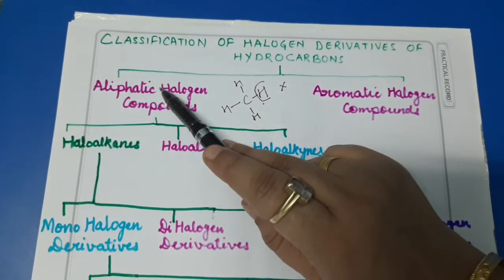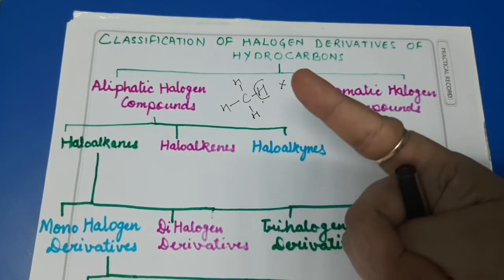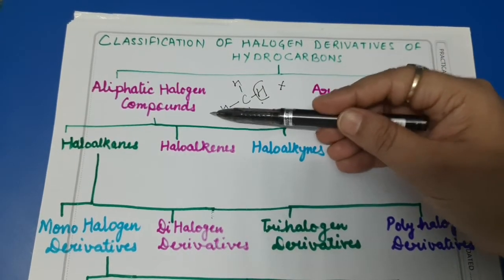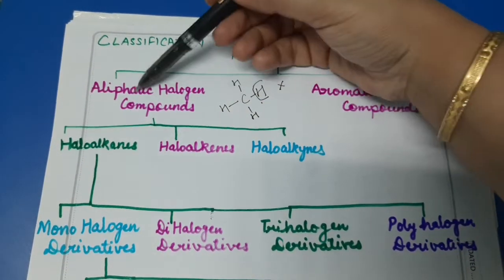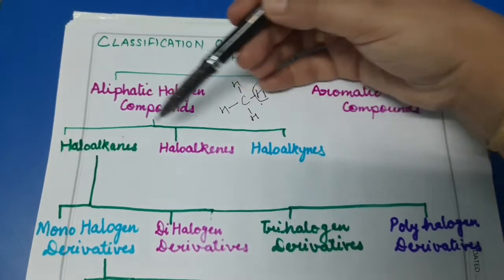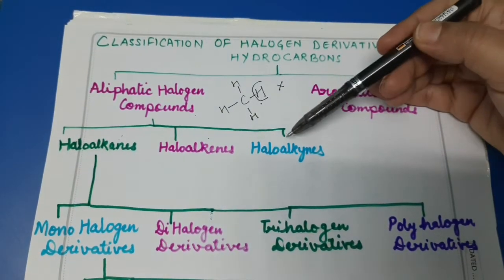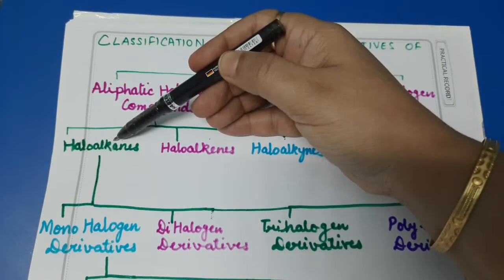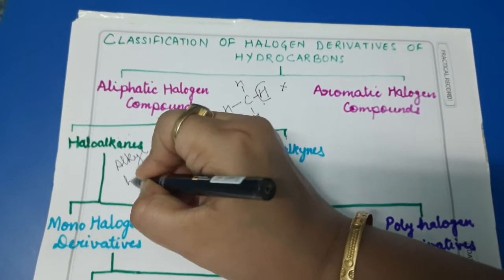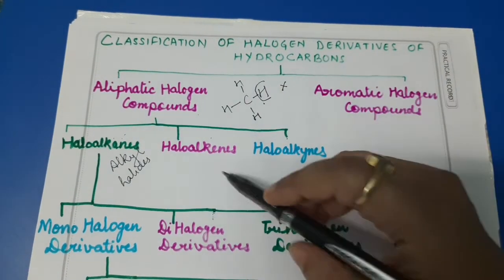Now, as we know, dear students, aliphatic hydrocarbons are of three types. Which three types? Number one, alkanes, number two, alkenes, and number three, alkynes. So, depending upon that, similarly, we can classify aliphatic halogen compounds into three classes. First is haloalkanes, second is haloalkenes, and third is haloalkynes. Haloalkanes are also known as alkyl halides. Remember those common terms as well.